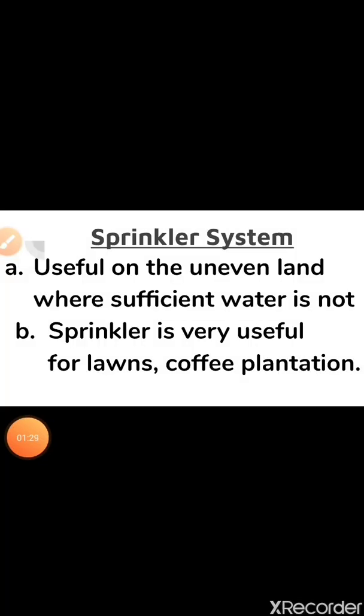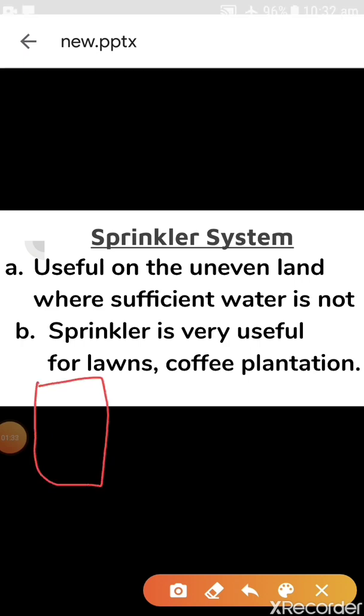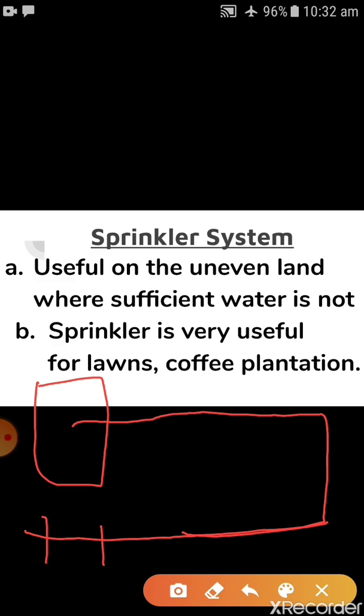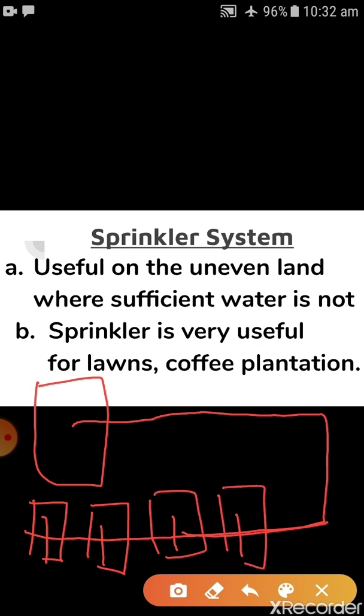In the sprinkler system, we have one well, and from that well a long pipe is attached, and that long pipe is distributed into small parts, and those small parts have individual nozzles.